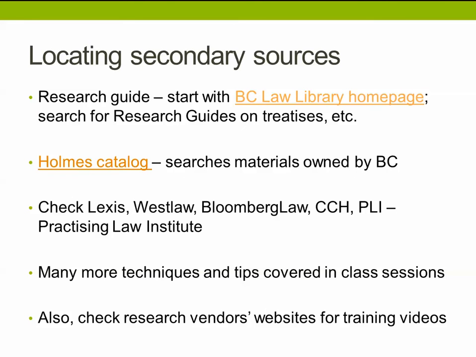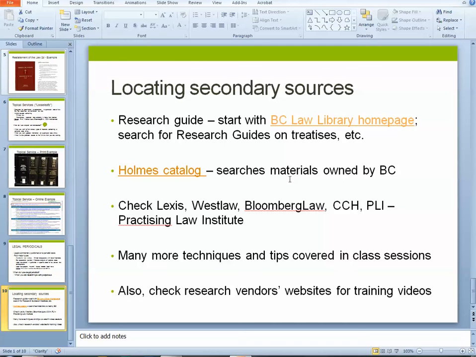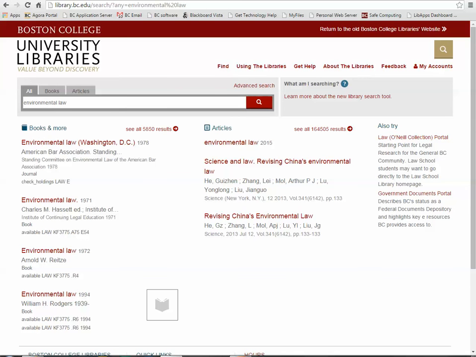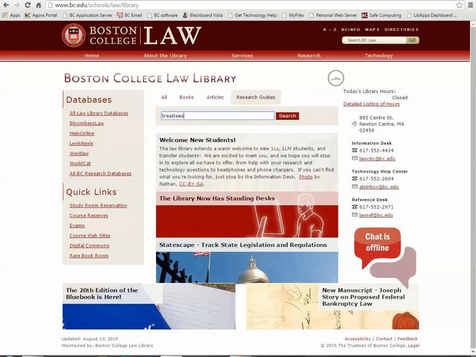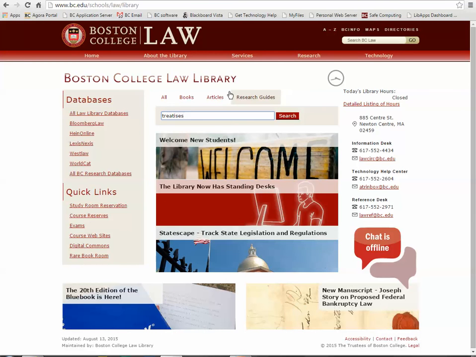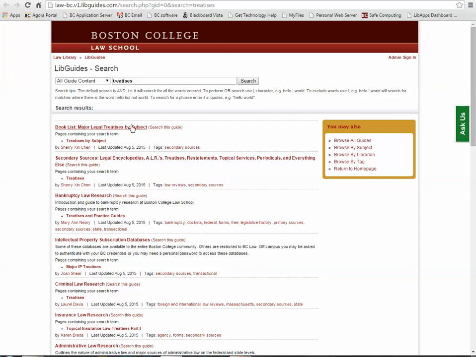How do we go about locating these secondary sources? One way is to start with a research guide, and I'm going to show you the Boston College Law Library's homepage and show you a specific research guide that we've created for just this purpose. So let me get out of this for a moment, and we're going to go over here. I'm at the Boston College Law Library's homepage, and I have an option to search just within research guides. So I'm going to search for treatises, and we'll see what we retrieve. I'm using that as a broad term.